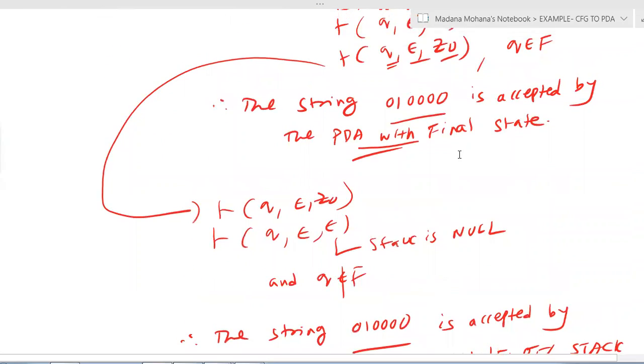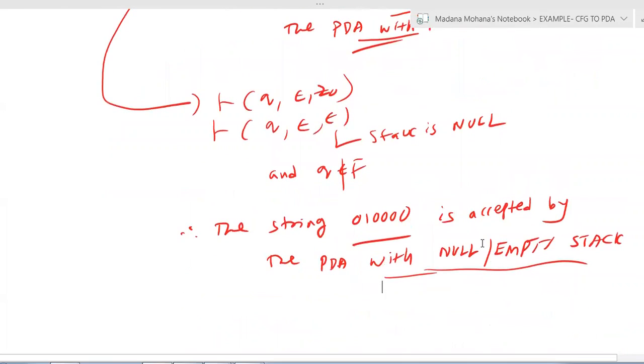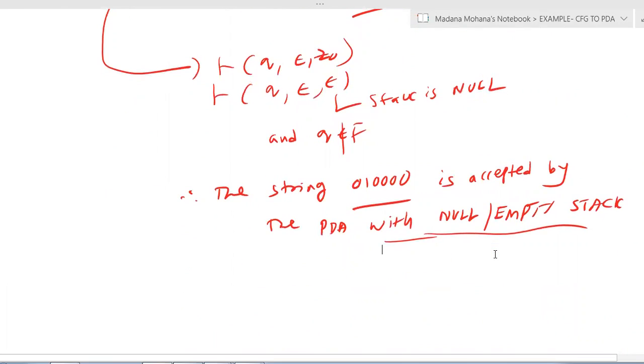So we have the possible cases with the final state, then with empty or null stack, then with both combinations. So then the third combination, suppose here (q, epsilon), here q belongs to F, then stack is null.